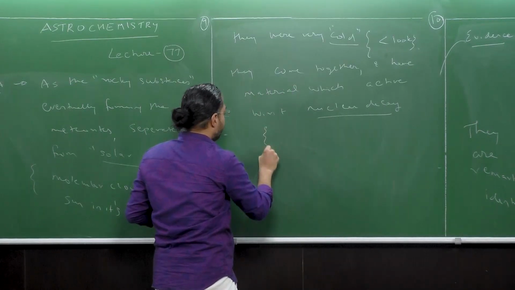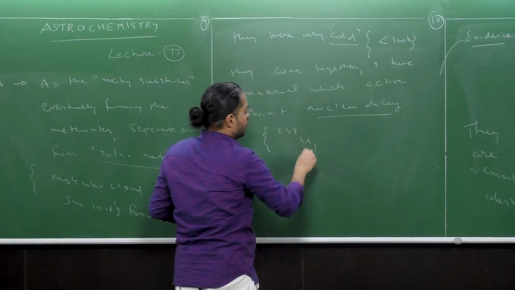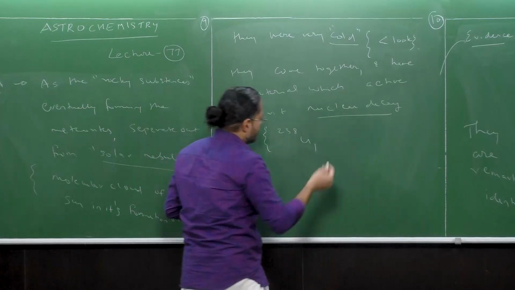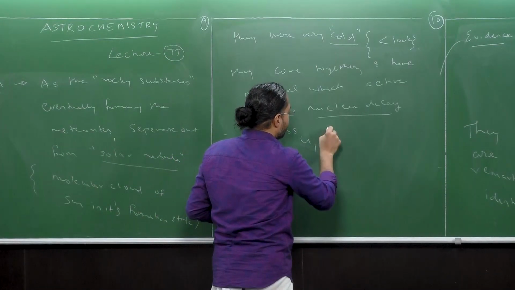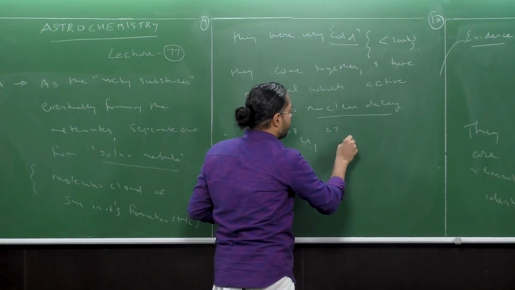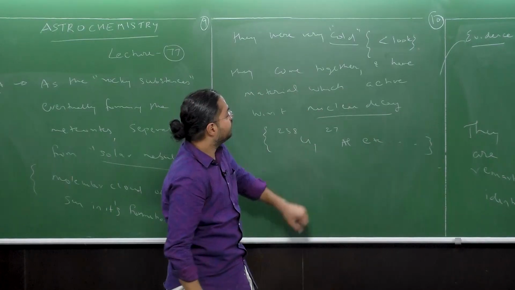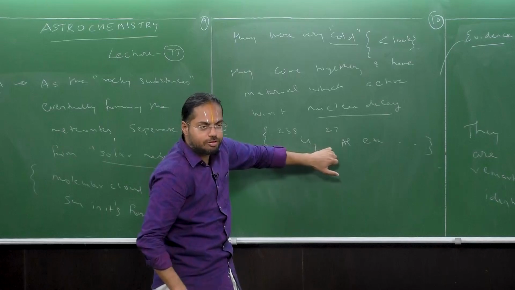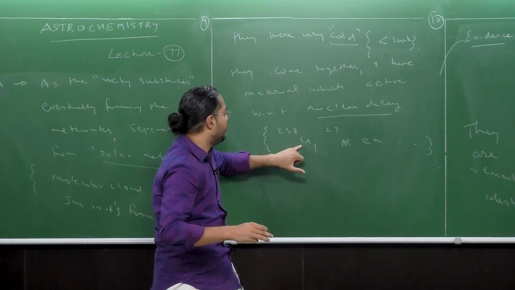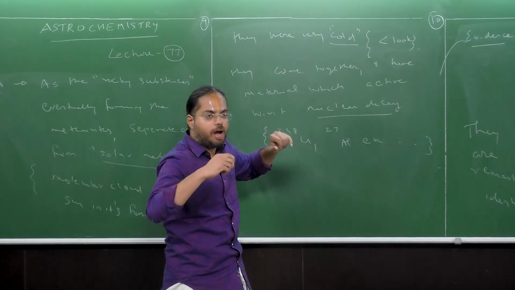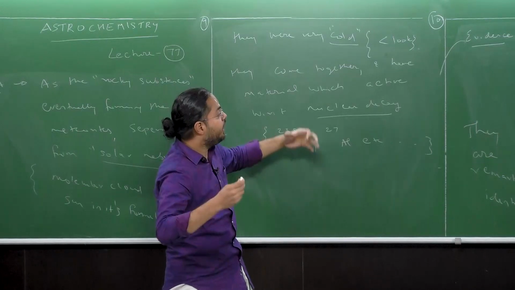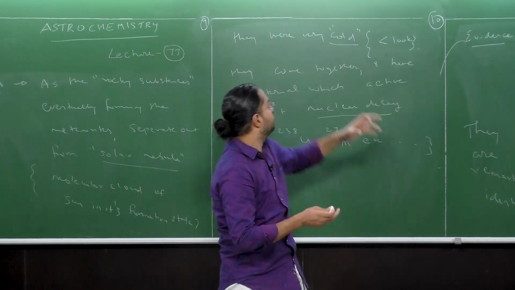For example, uranium-238, aluminum-27, etc. Now, as these nuclear active isotopes decay, they warm up this rocky surface.